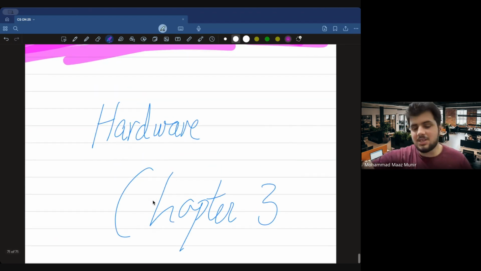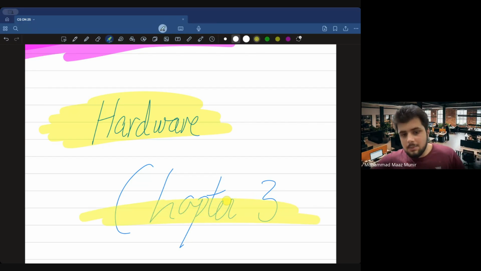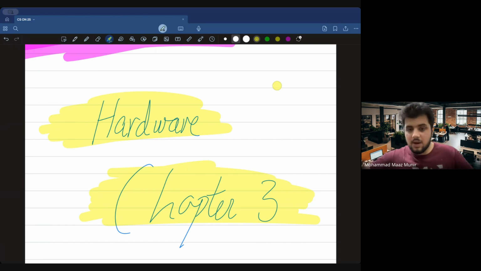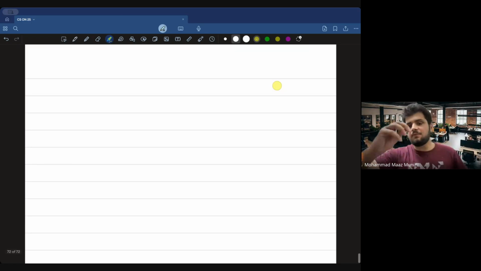So this is chapter number 3. The name of the topic is hardware. So we are basically going to be learning about hardware, your computer, the basic mechanism and the software used within the computer. The software has a different topic, by the way, but the main components used within the computer, and apart from that, we're going to be studying about input output devices, printers, and all that stuff. So it's chapter number 3 of your Cambridge examination, whether IGCSE or O-level exams you are appearing in. So let's start off with the very first thing.